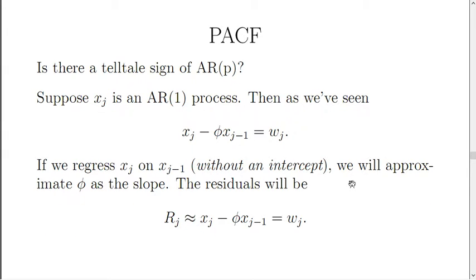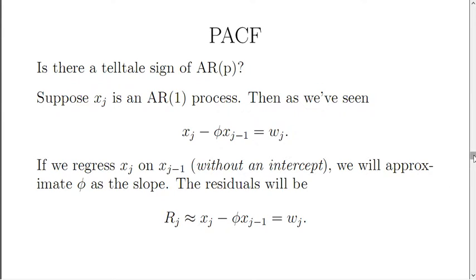Now, you might wonder, is there a telltale sign of an AR process, AR P? Well, there is. Let's suppose that X is some AR1 process. And as we've seen, it can be written this way. Let's regress data values on previous data values without an intercept, because we're talking about zero mean noise processes. We will approximate our autoregression parameter by taking the slope of that regression, and then we can compute residuals, which will be approximately equal to our white noise process.